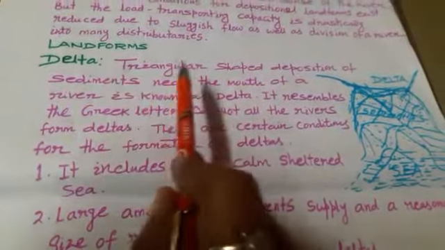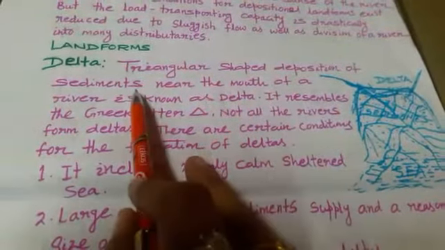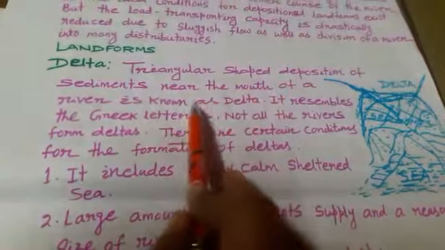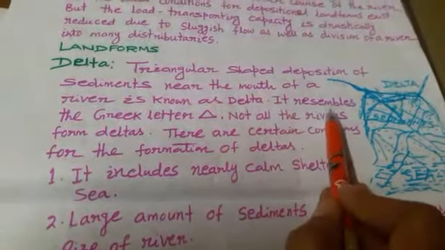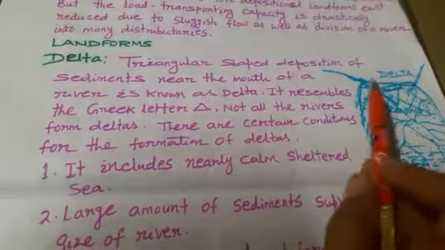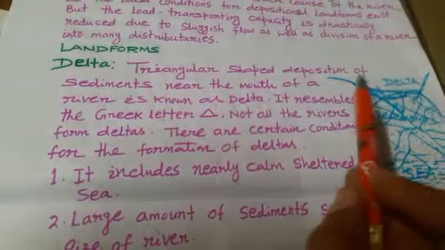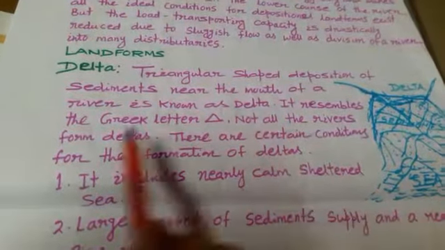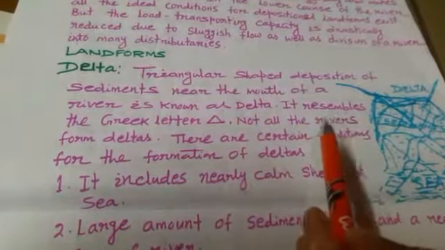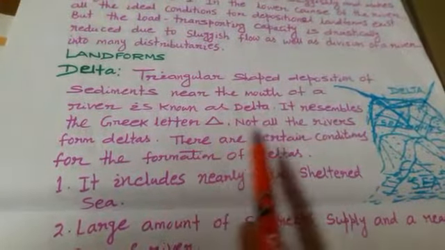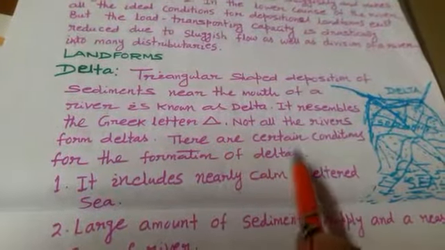First one, delta. Triangular shaped deposition of sediments near the mouth of a river is known as a delta. It resembles the Greek letter delta, it appears just like the Greek letter. Not all rivers form a delta. Why do all rivers not form a delta? There are certain conditions needed for the formation of a delta.